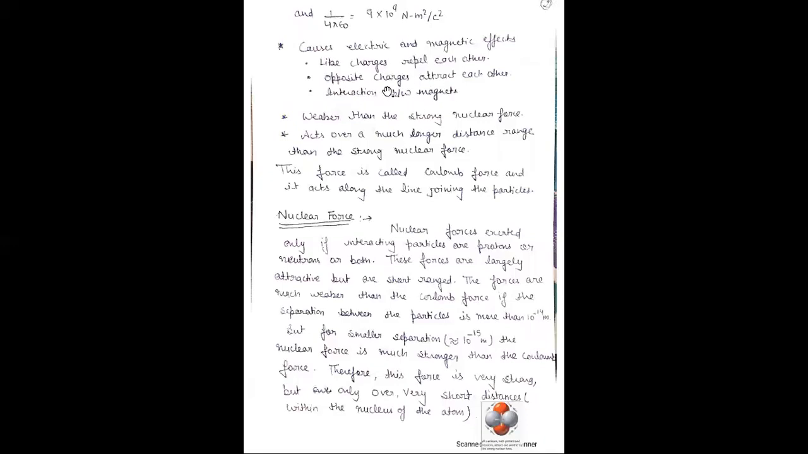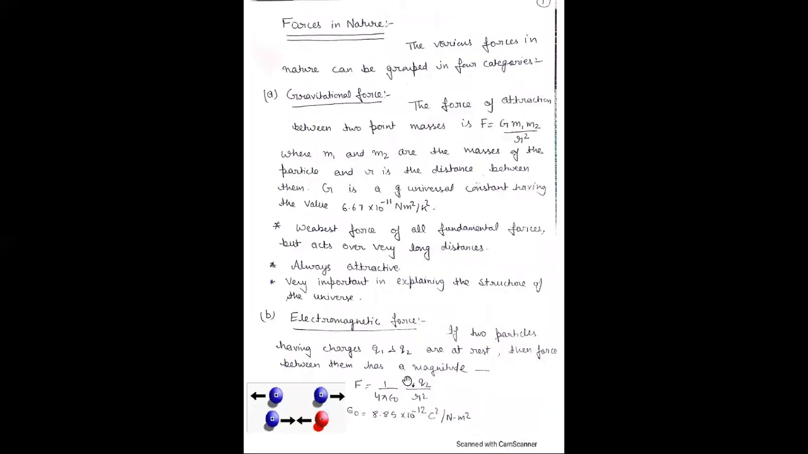There is also a force between magnets. This force is weaker than the strong nuclear force, but acts over a much longer distance than the strong nuclear force. This force is also called Coulomb force, and it acts along the line joining the particles. It acts along the line joining these particles whose charges are Q1 and Q2.